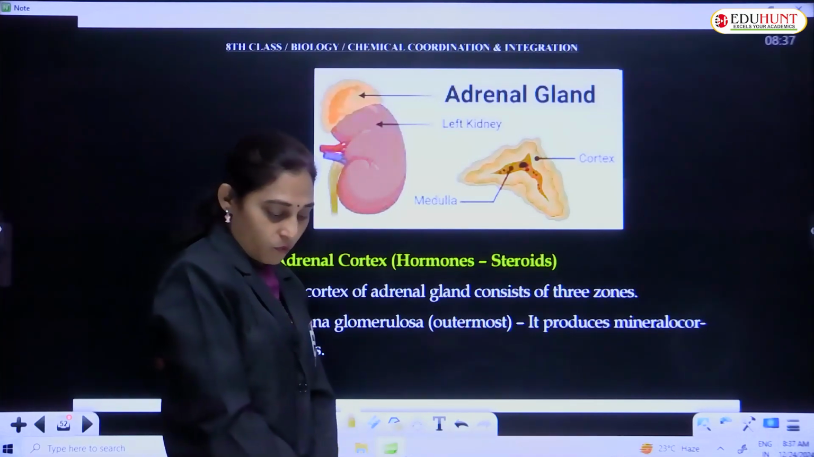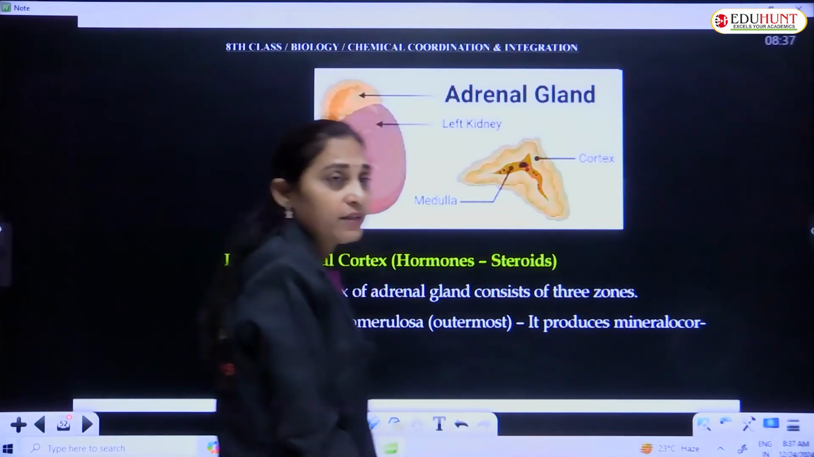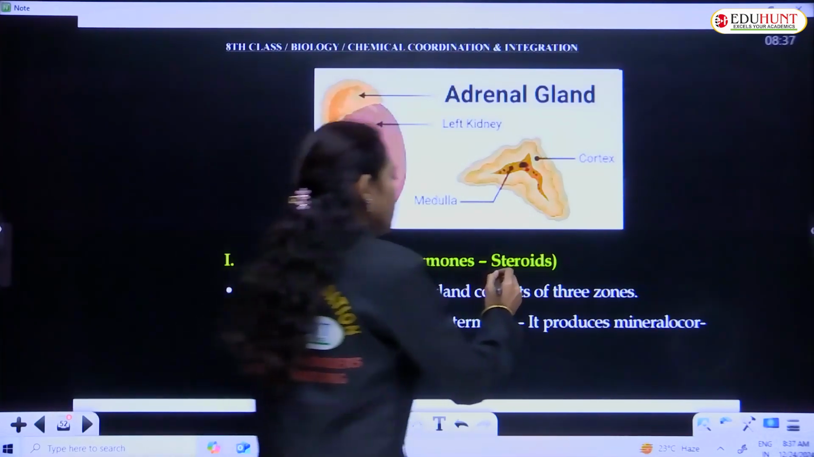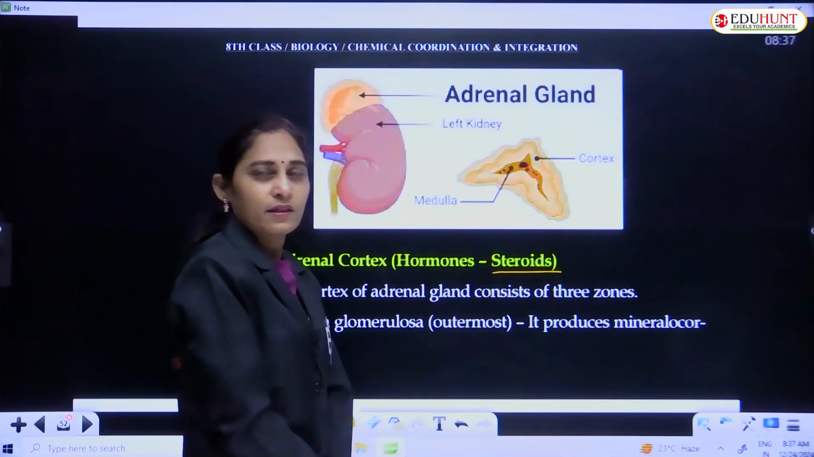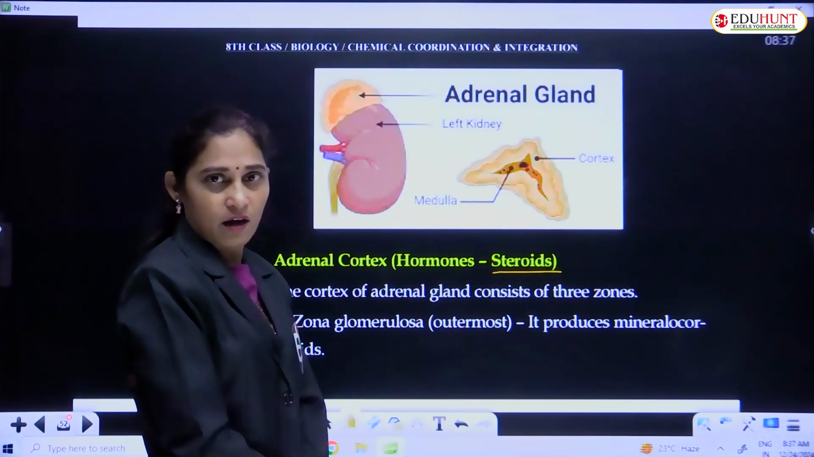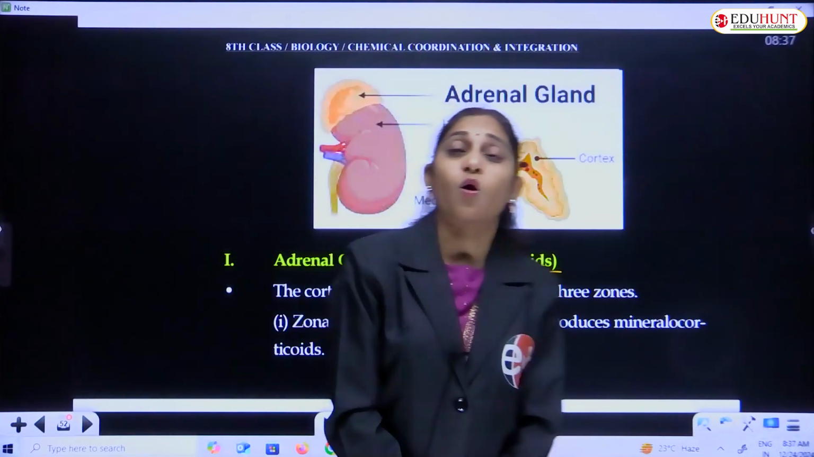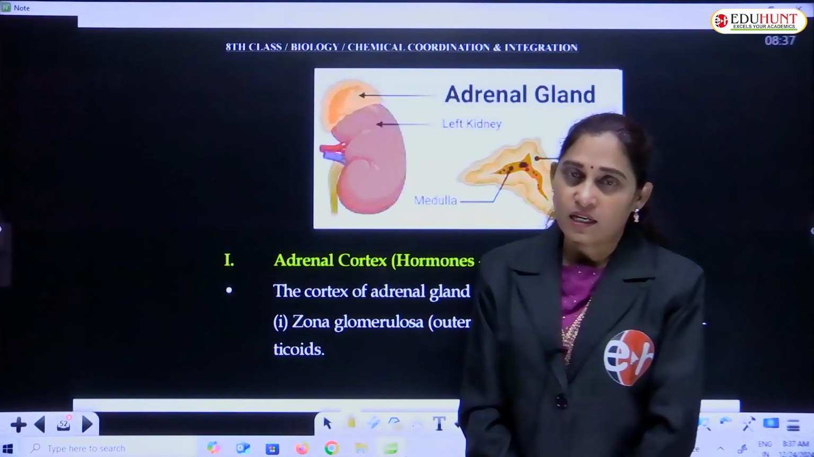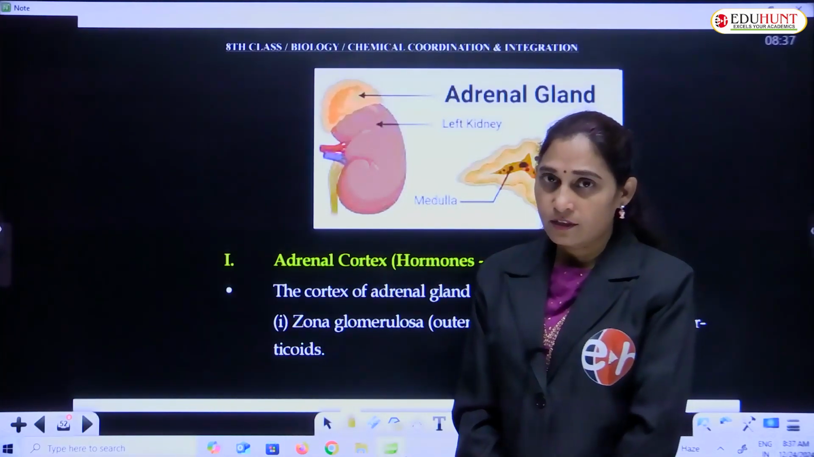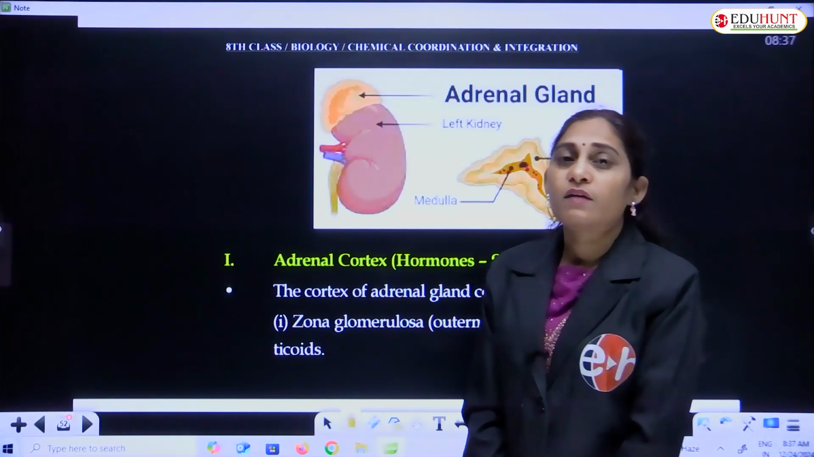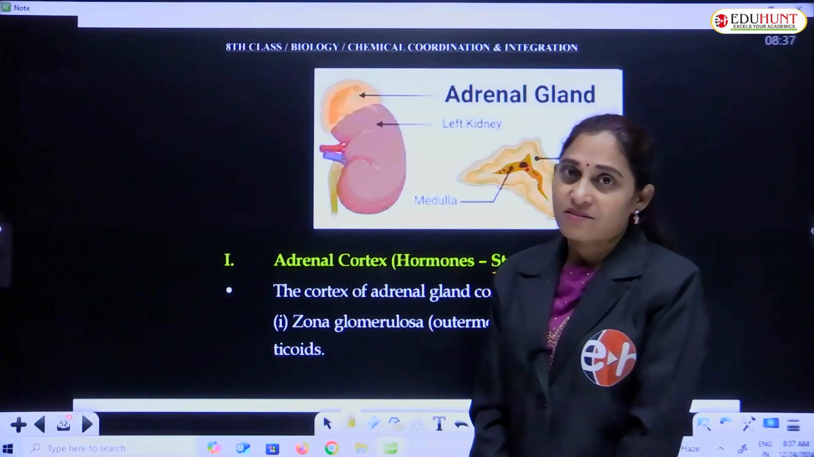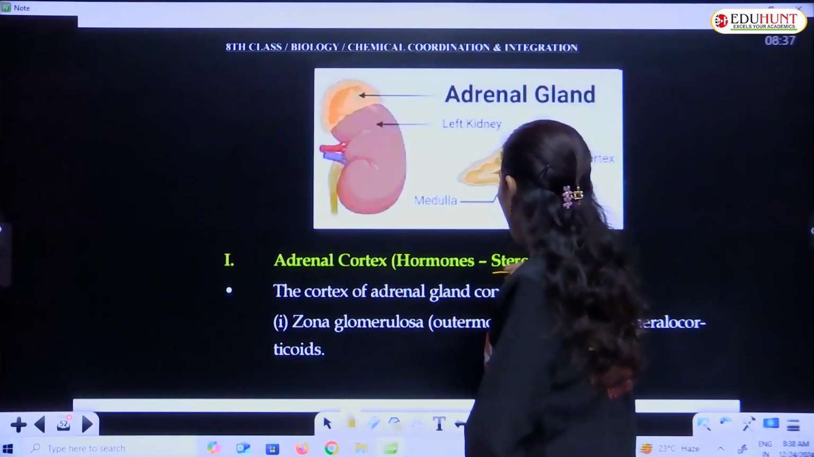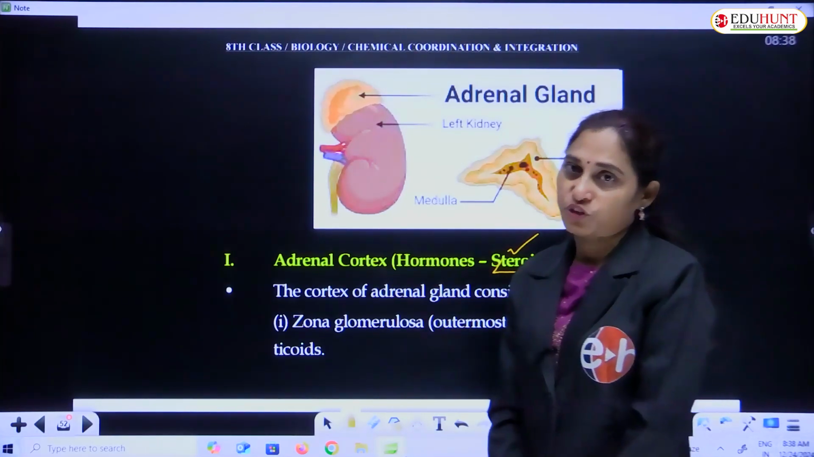The hormones that are secreted by the adrenal cortex: what is the chemical nature of these hormones? Most of the hormones secreted by the adrenal cortex are derivatives of fatty acids or cholesterol. So obviously they are steroid in nature.